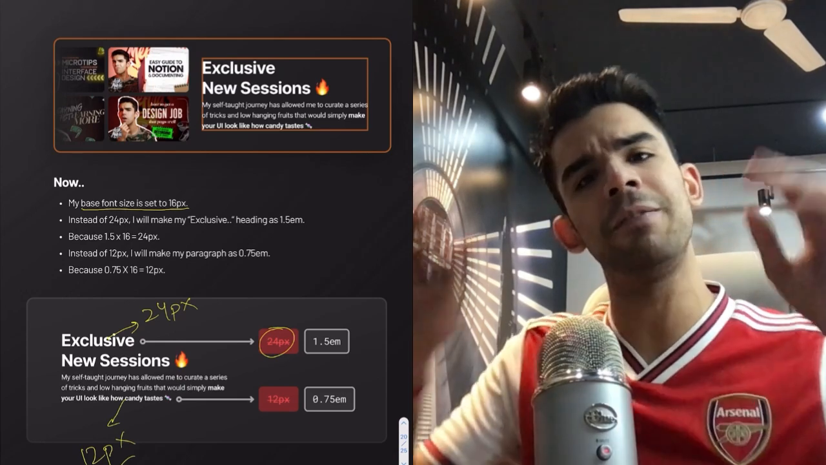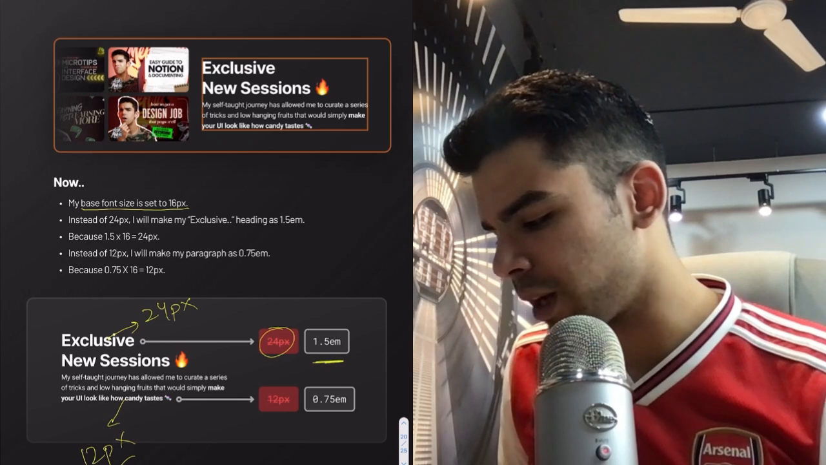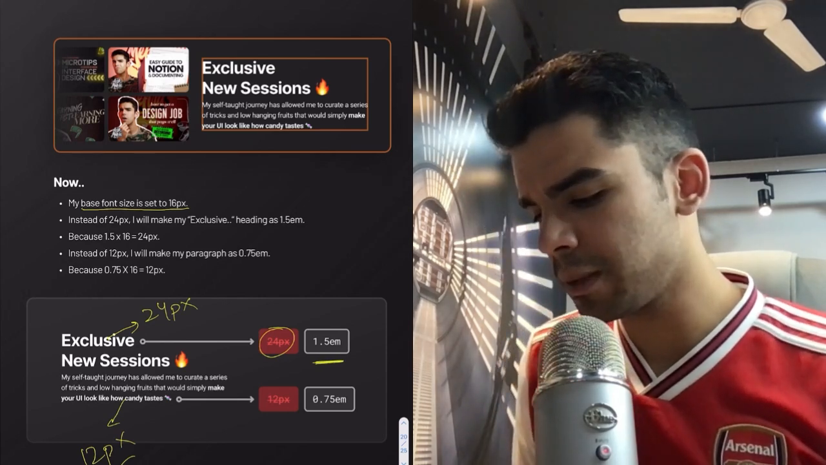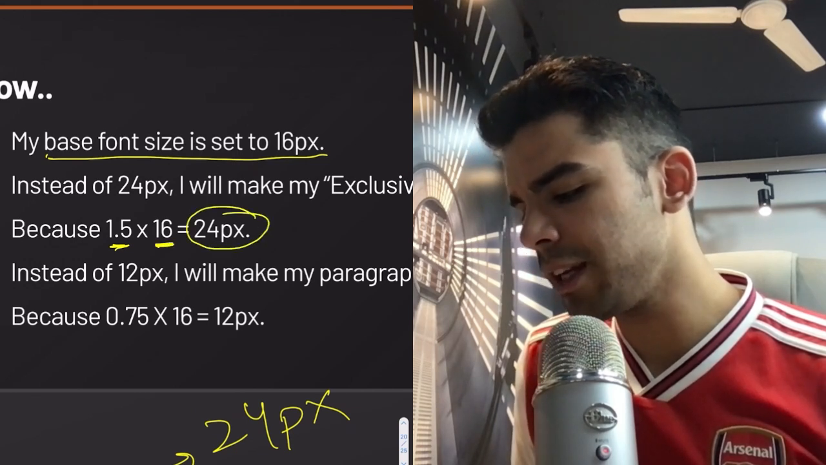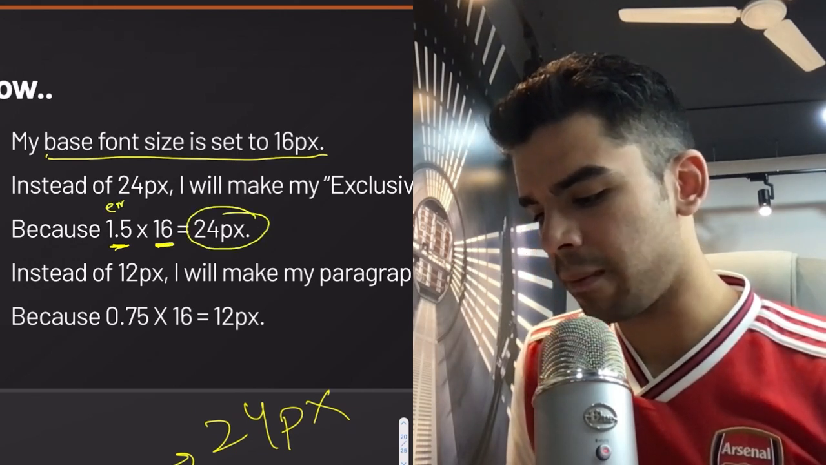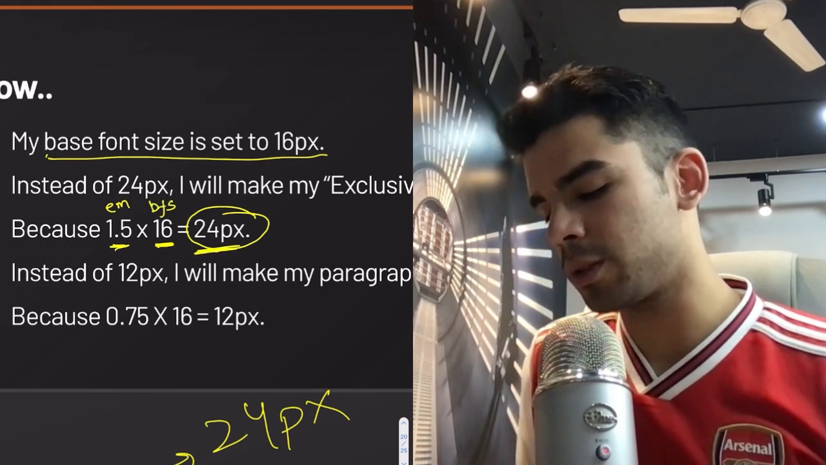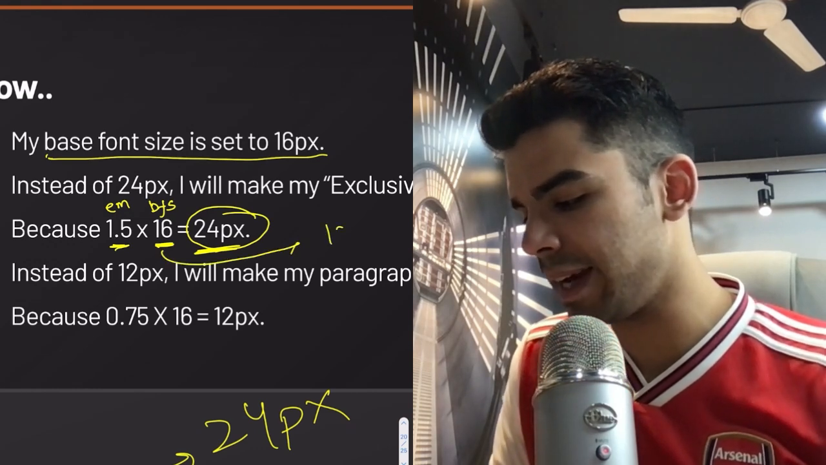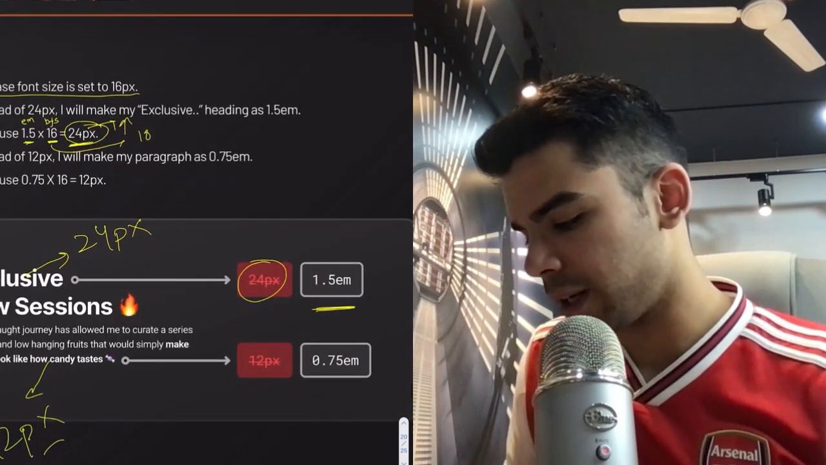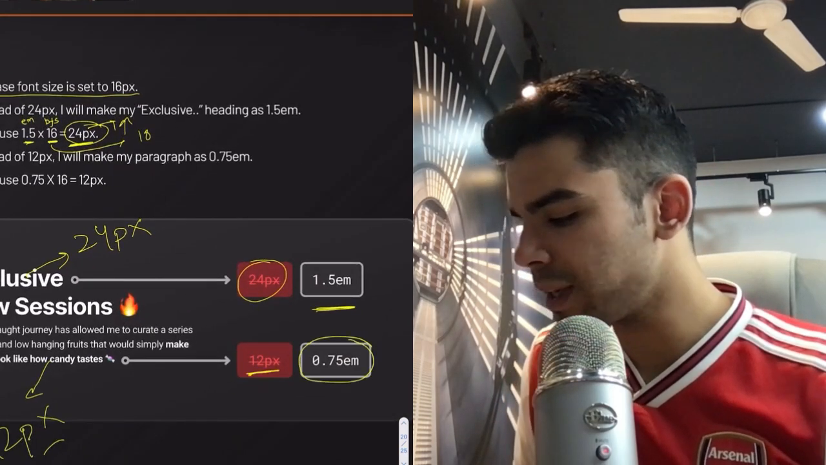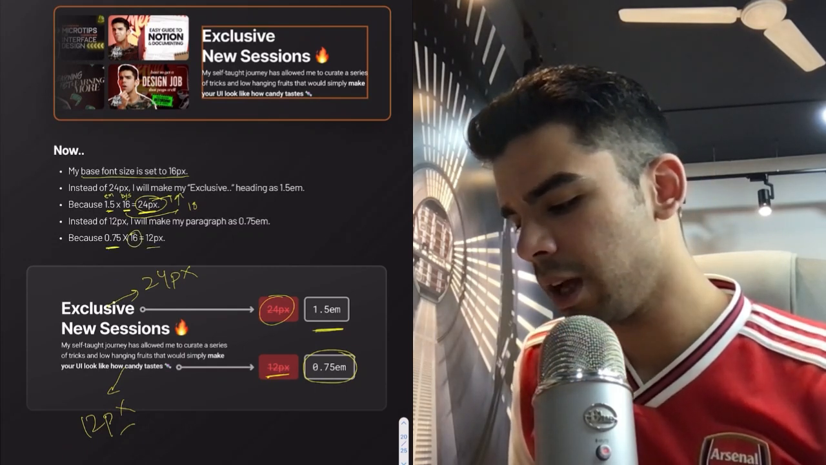But now we've decided we will never use pixels. So I will simply convert 24 pixels into 1.5 em. The calculation is pretty simple because 1.5 of my 16 pixels will give me 24 pixels. So this is my em, this is my base font size, and this is the end result that I want. So if an uncle has changed this to probably 18, this thing would increase, and that is what I want. And instead of 12 pixels, I would simply make it 0.75 em. That is the calculation. 0.75 of 16 pixels would give me 12 pixels.